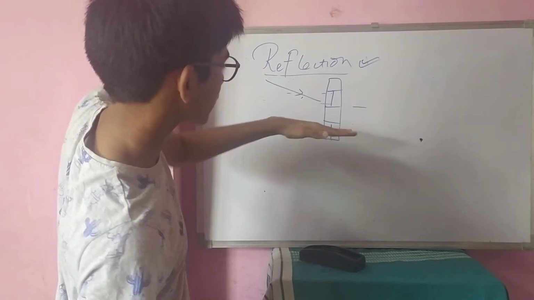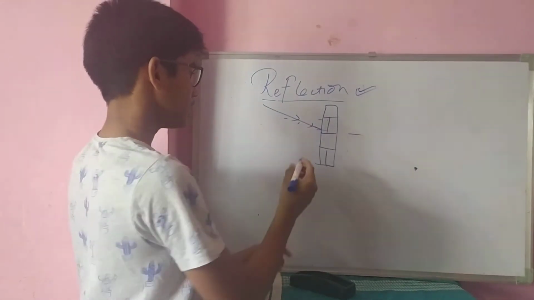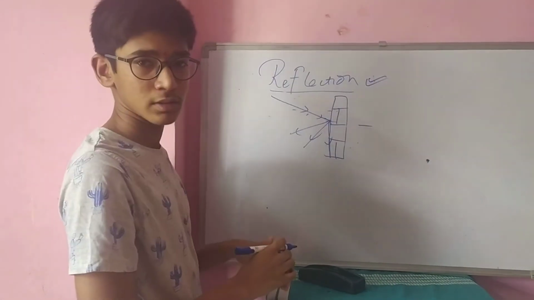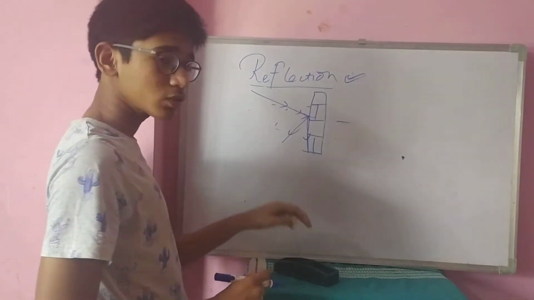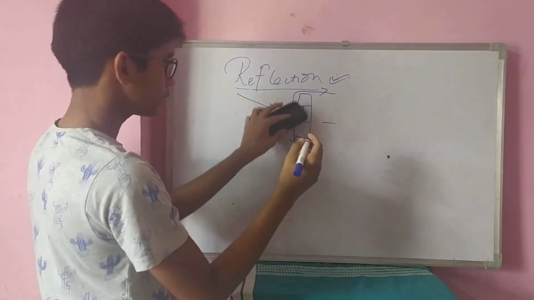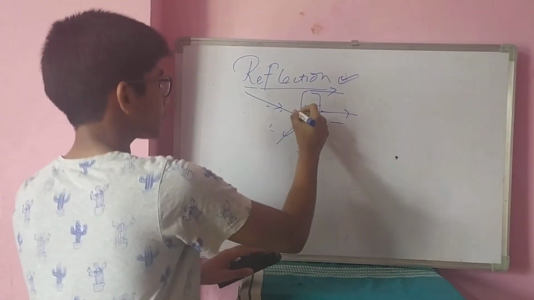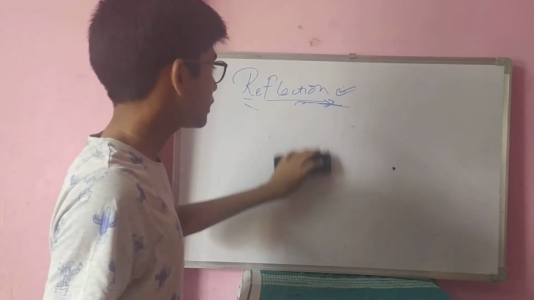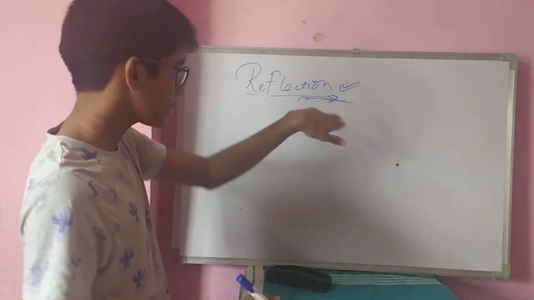Due to the rectilinear property, when it hits any surface, it tries to bounce back, but it doesn't get through. If this is not an opaque object but a transparent object, then the light gets into it, but does not escape from this object.